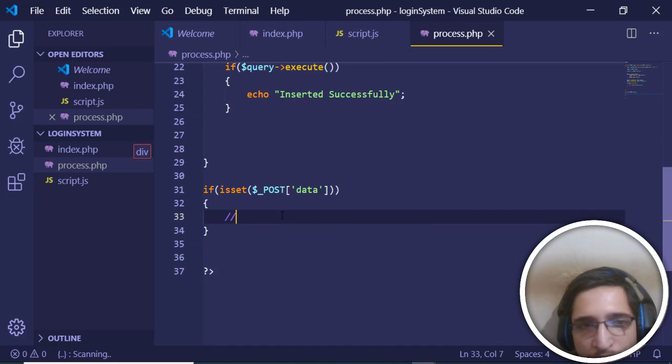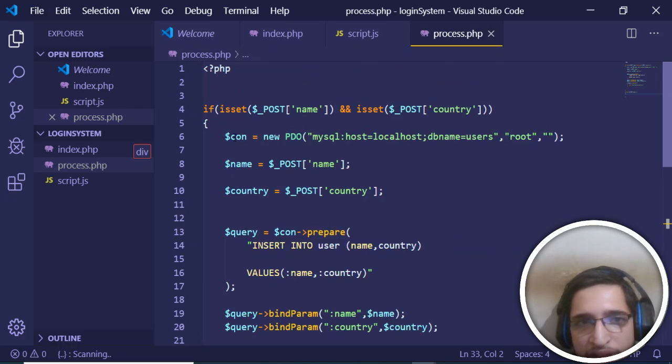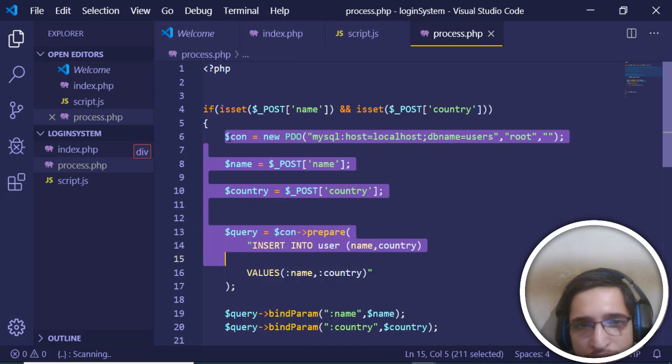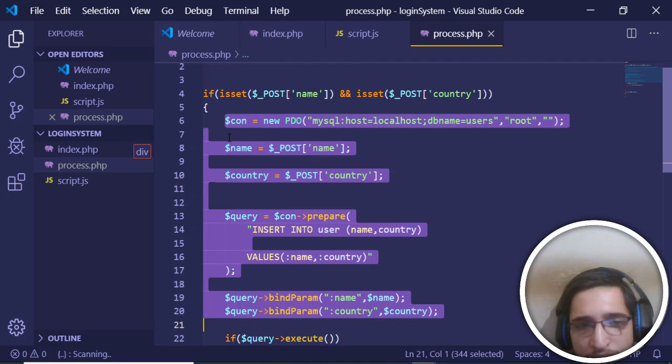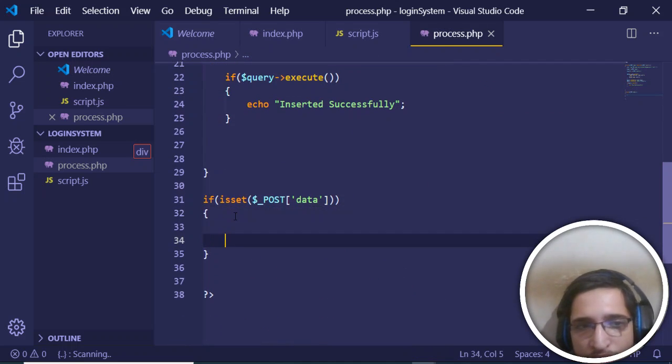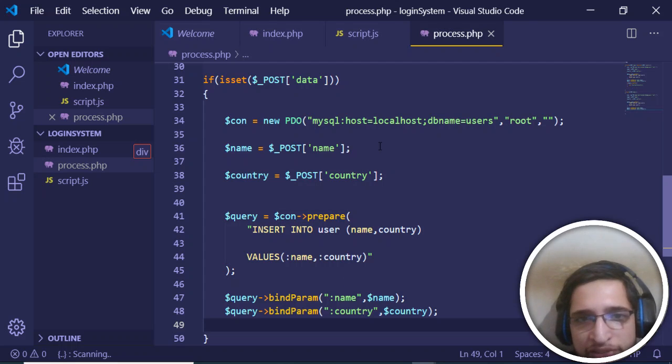Now it just wants to print out all the currently logged in users. So this will be a very similar query. We just need to fetch all the users which are present. So I can just copy this code here. Obviously we just need the select query, so we don't want to bind the variables.